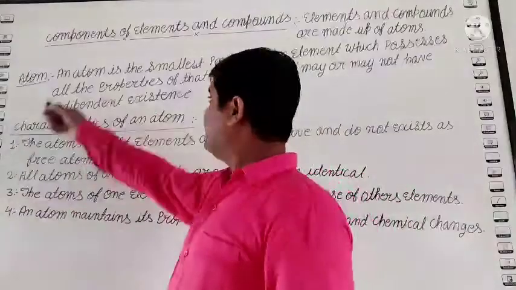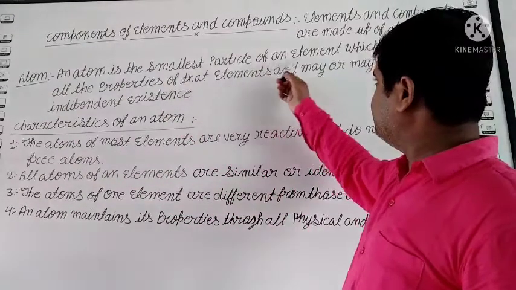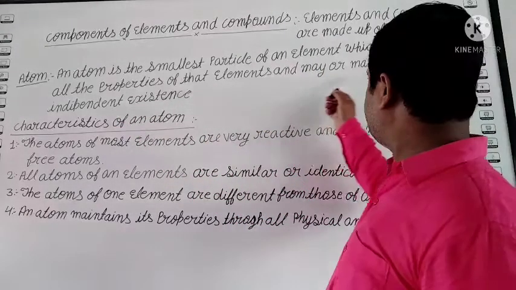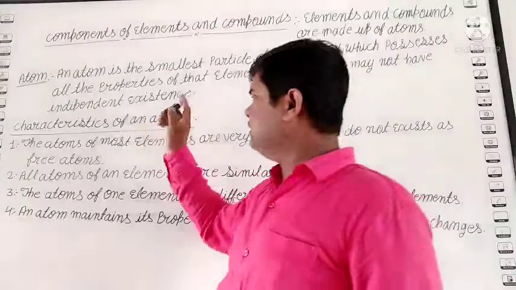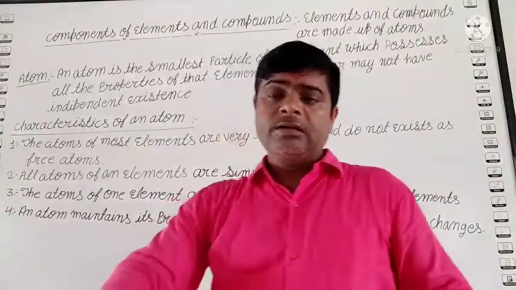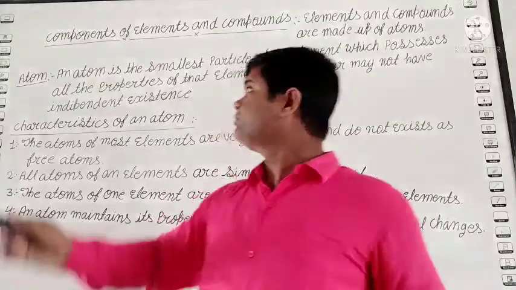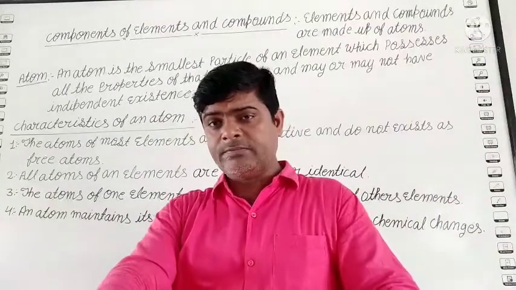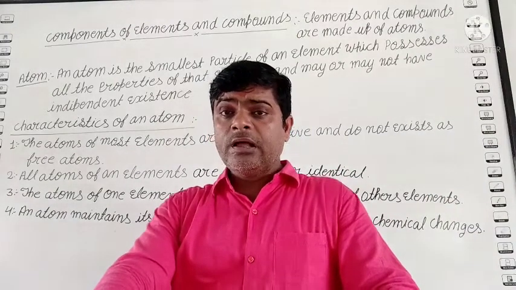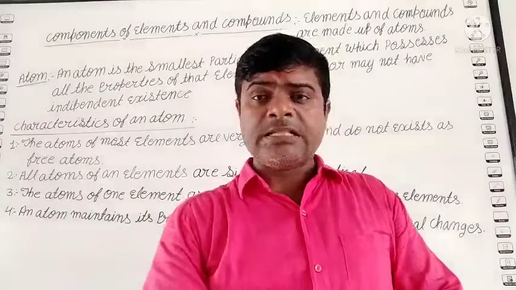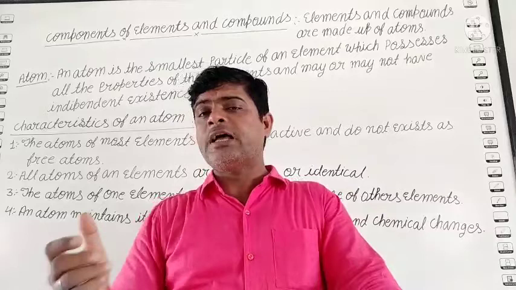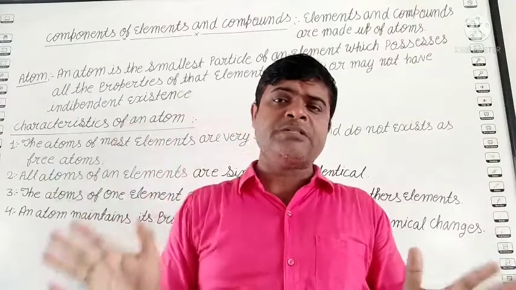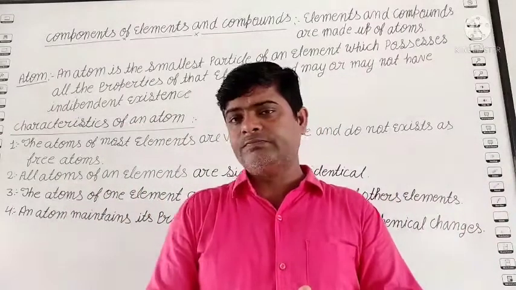See, an atom is the smallest particle of an element which possesses all the properties of that element and may or may not have independent existence. It is the unit of matter. An atom is the smallest particle of an element, meaning an element is made by atoms. And the property of the element is similar to the property of the atom. Suppose iron: if you take a small piece of iron and a big piece of iron, both properties are the same.